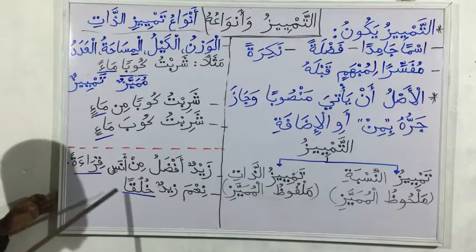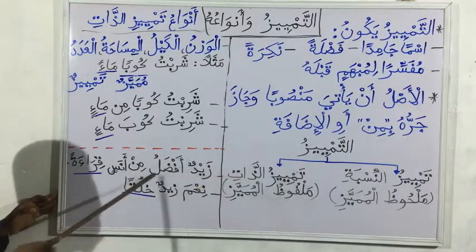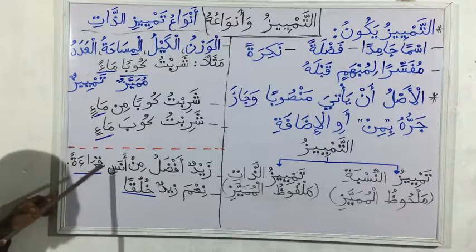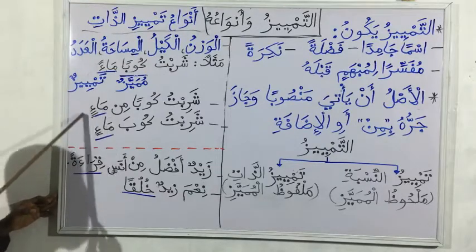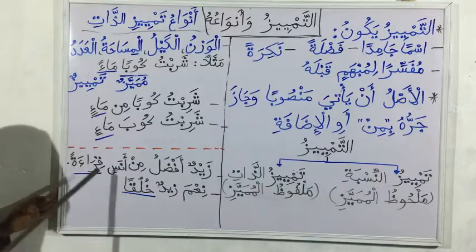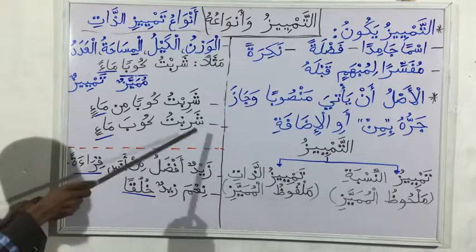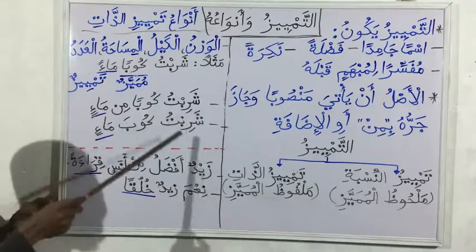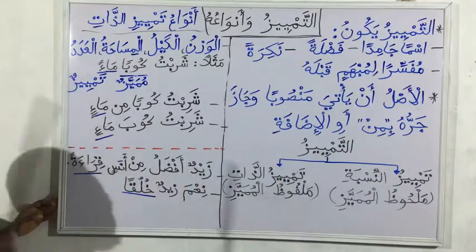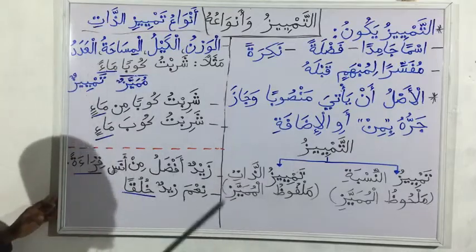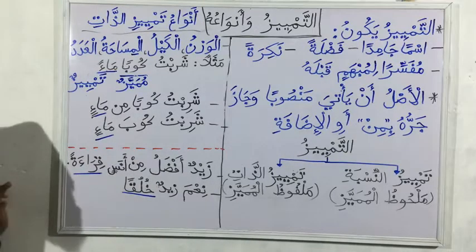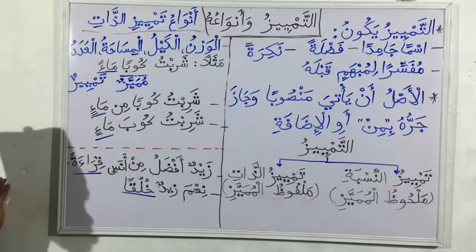If you note in these examples, they are just mansub. We cannot see majrur like we see here. Why is that? Because the majrur i'rab is meant for malfuz, for tamyiz zat alone. We cannot say Zaidun afdalu min anasin min qira'atin. It does not make sense.